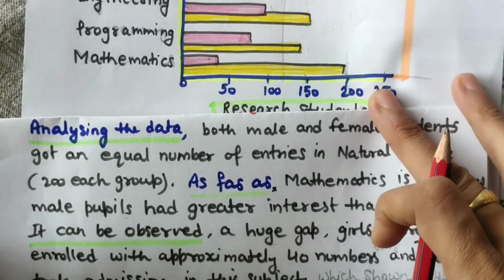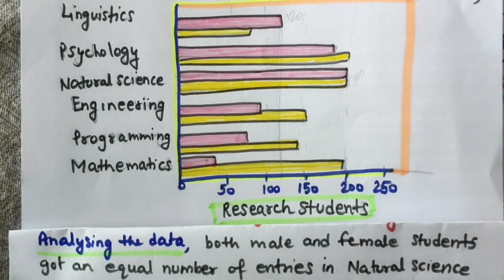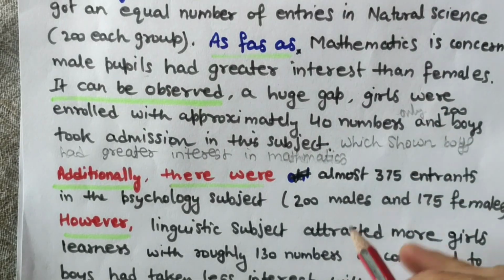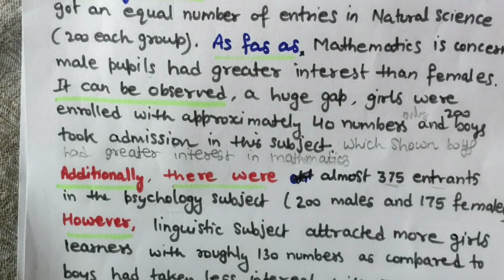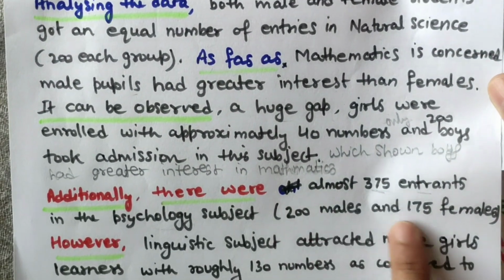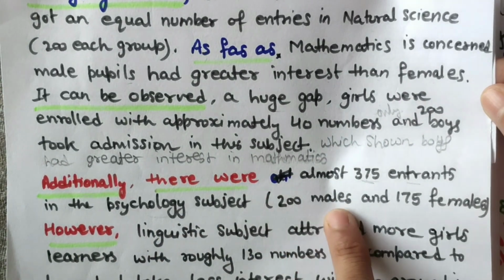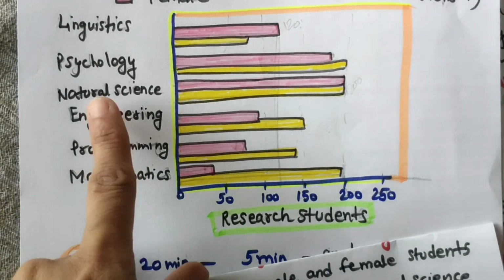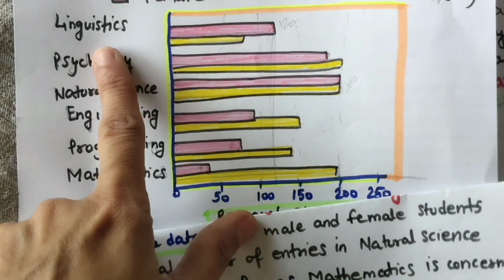Now two subjects we have already talked about, natural science and mathematics. Now let's move to the next subject. Additionally, there were almost 375 entrants in the psychology subject. See this, now I have combined the information between male and female: 375 entrants in the psychology subject, in brackets 200 males and 175 females. Okay, look at this. That is the psychology subject, and now we will talk about the linguistics subject.